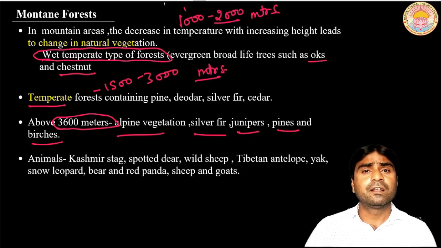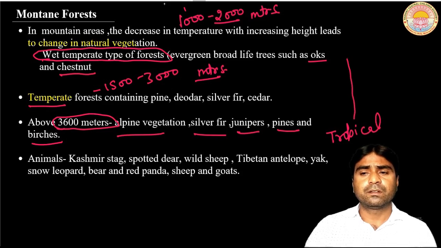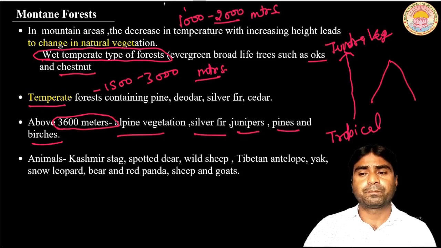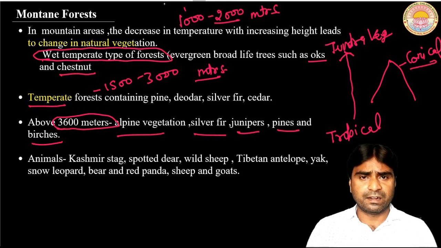One important thing about the vegetation found in the hilly regions is that it changes from tropical vegetation at low height, and as the height goes up it converts into the tundra type of vegetation. The trees of these regions have a conical shape because in the hilly region, due to snowfall, the trees are conical in shape.